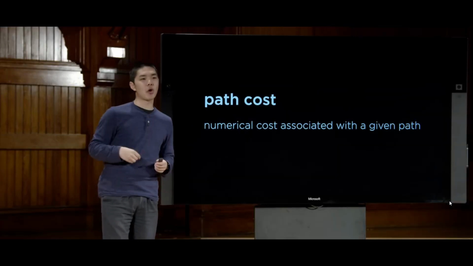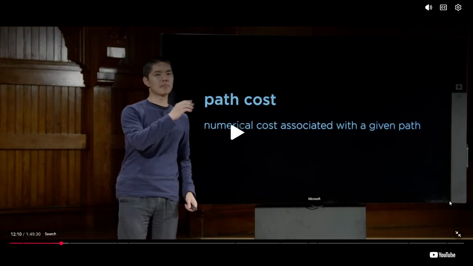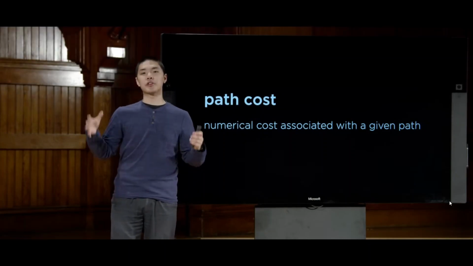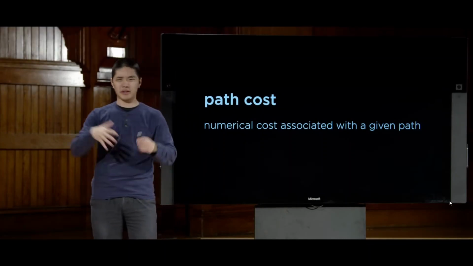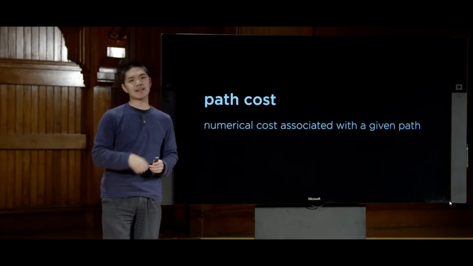You might imagine that in the case of driving directions, it would be pretty annoying if I said I wanted directions from point A to point B, and the route that Google Maps gave me was a long route with lots of detours that were unnecessary, that took longer than it should have for me to get to that destination.